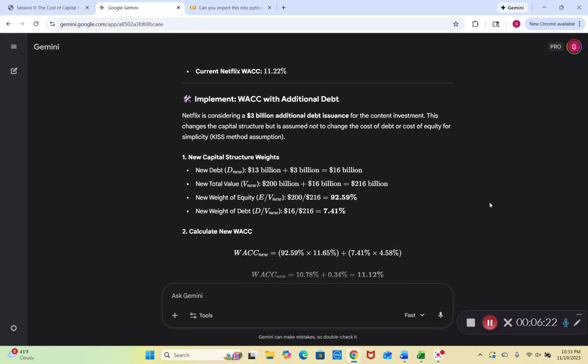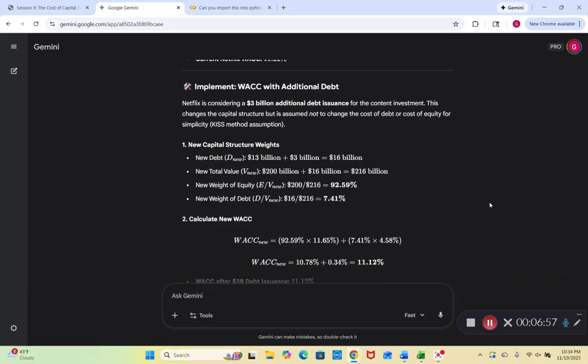New debt, which is D new, is $13 billion plus $3 billion, which gives us $16 billion. Our new total value, which is V new, is $200 billion plus $16 billion, which gives us $216 billion. Our new weight of equity, E over V new, is 200 over 216, which is 92.59%. Our new weighted debt, D over V new, is 16 over $216 billion, which is 7.41%.